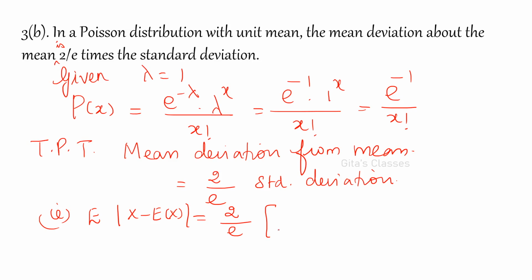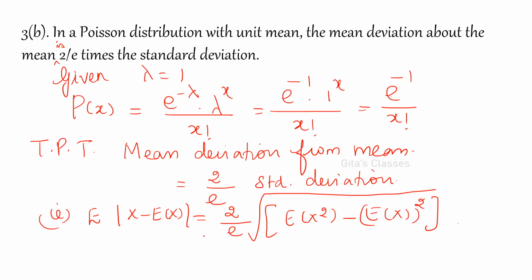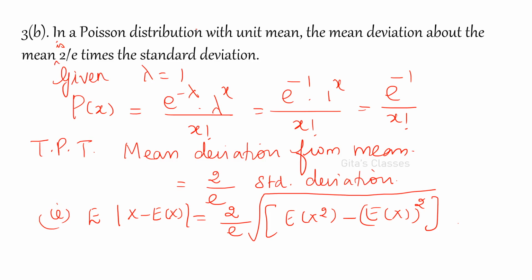So what is standard deviation? We know that variance is E of x squared minus E of x the whole square, and the standard deviation is the square root of this. So this is equal to E of modulus of x minus 1, since E of x is lambda, which is 1.